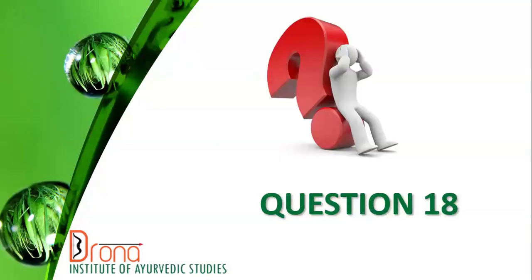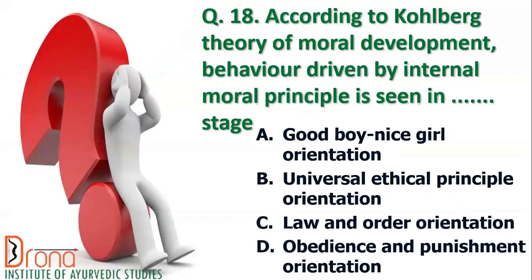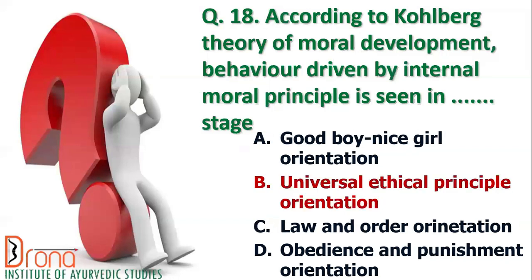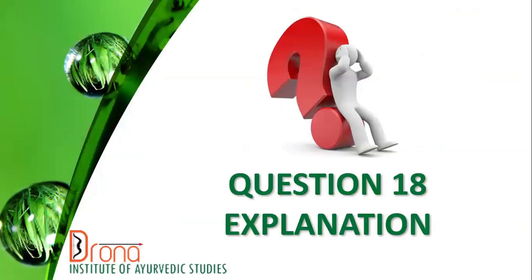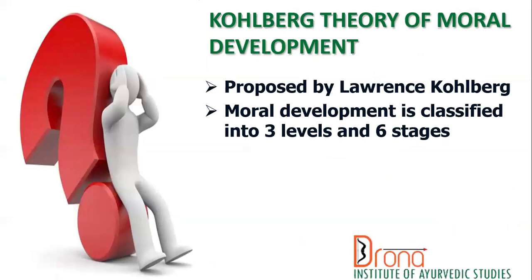Question number 18. According to Kohlberg theory of moral development, behavior driven by internal moral principle is seen in dash stage. The options are A. Good boy, nice girl orientation, B. Universal ethical principle orientation, C. Law and order orientation, and D. Obedience and punishment orientation. So the correct answer is B. Universal ethical principle orientation. So the explanation.